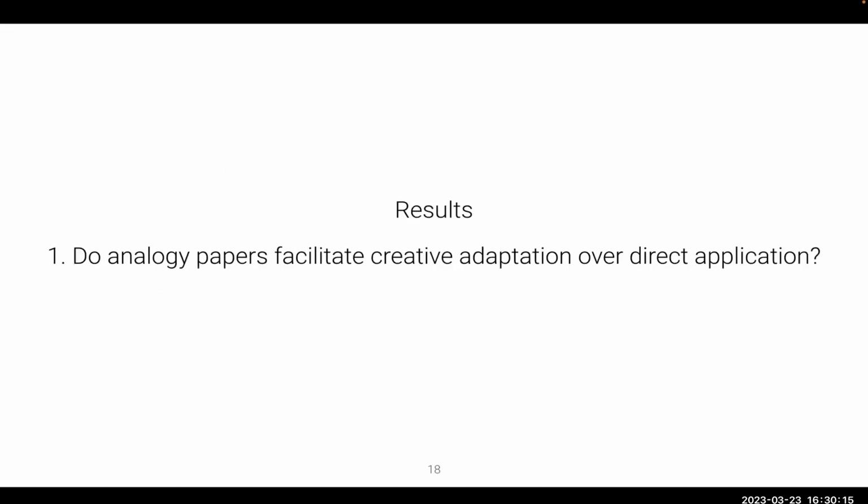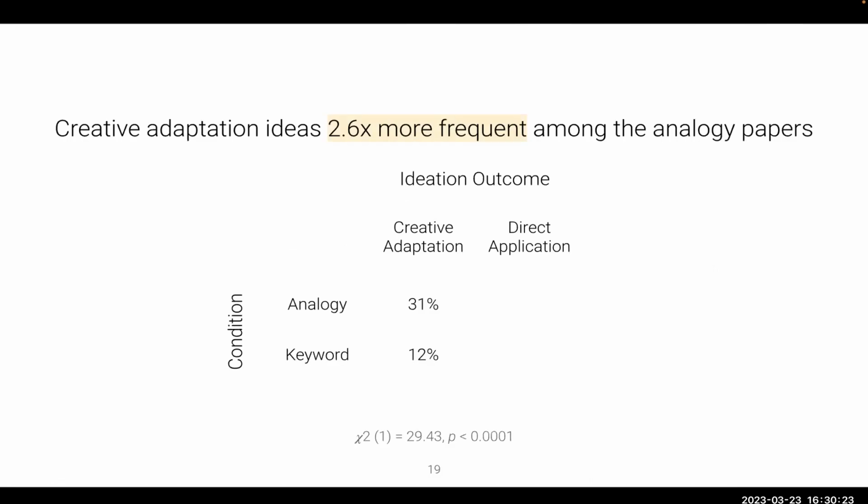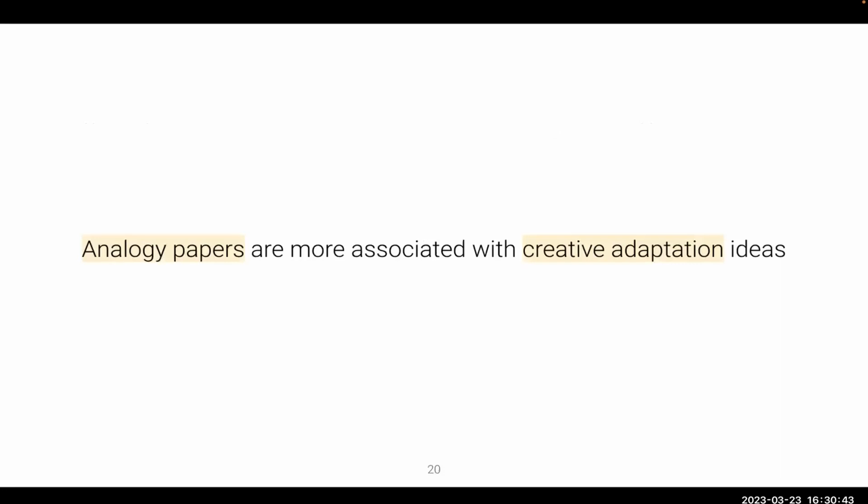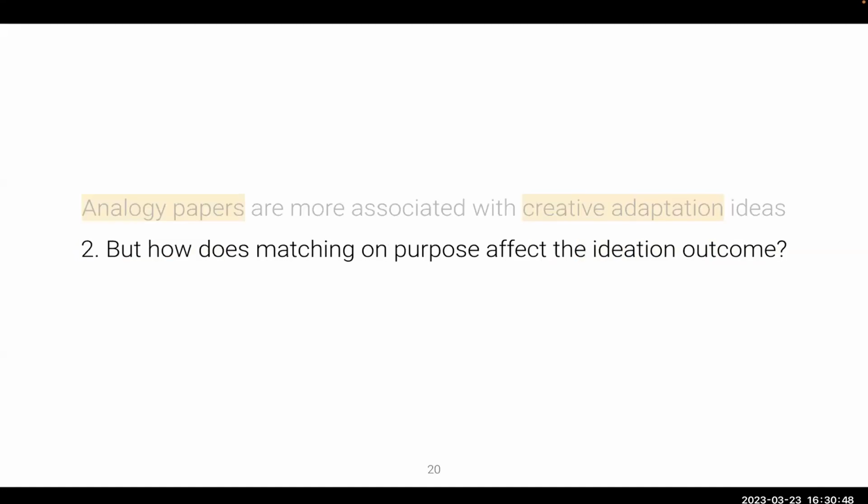Okay, so for the first result, we looked at whether analogy papers facilitated creative adaptation over direct application. We compared the analogical papers to keyword search papers, and creative adaptation ideas were 2.6 times more frequent among the analogical search papers than keyword search papers, while most of the direct application ideas were associated with keyword papers. So analogical papers were more associated with creative adaptation ideas, but how does matching on purpose affect the ideation outcome?